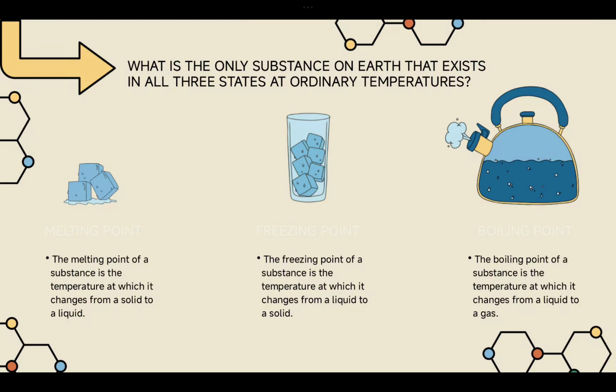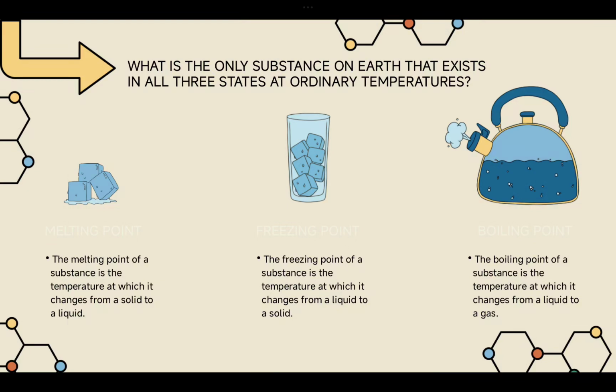So what is the melting point, freezing point, boiling point? Melting point is the temperature at which a particular substance changes from solid to liquid. The freezing point of a substance is the temperature at which it changes from liquid to solid.